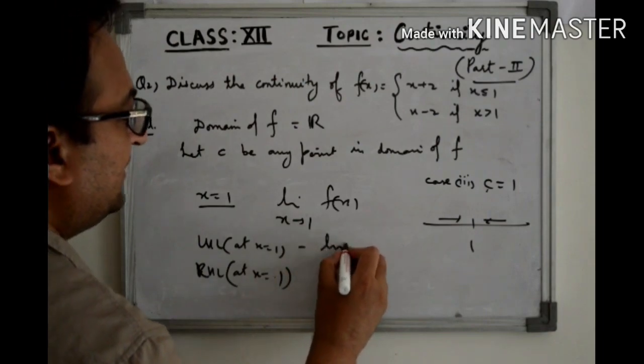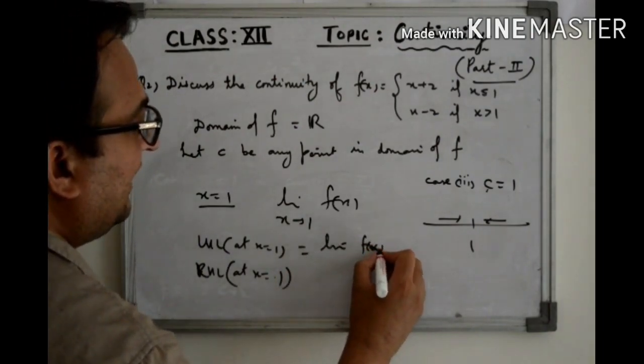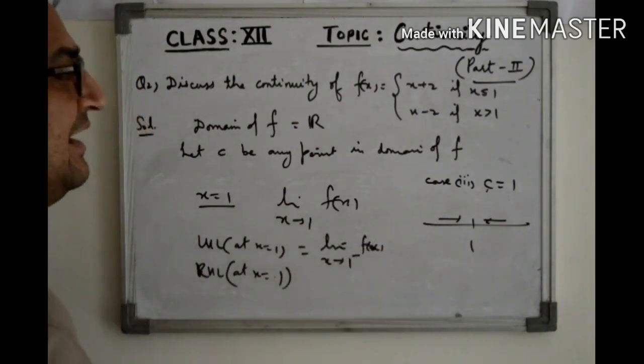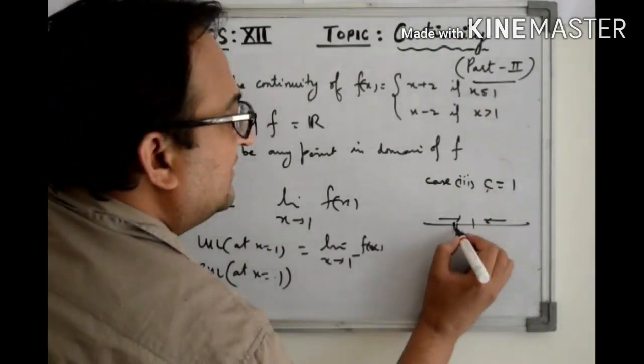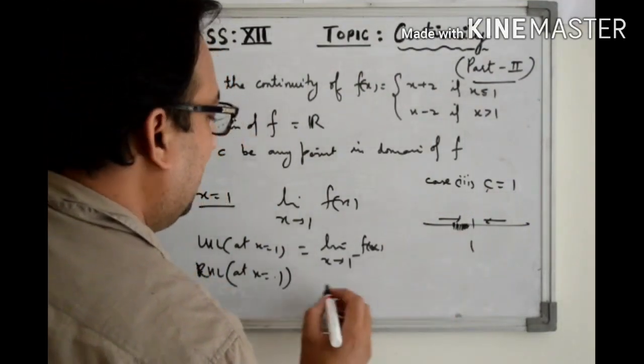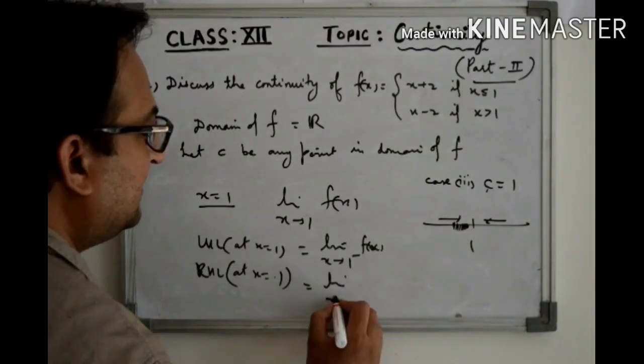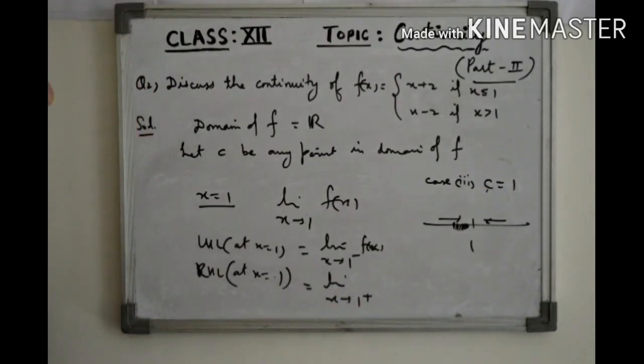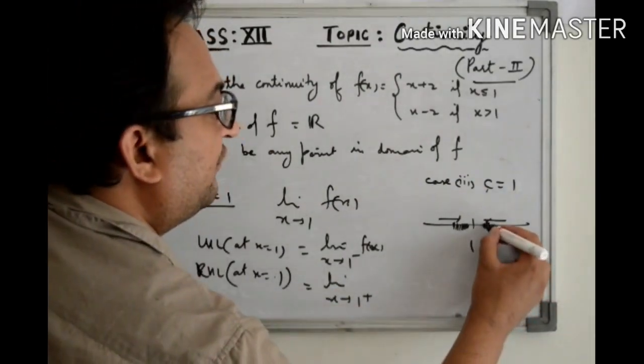Left hand limit at 1 means the limit of the function as x approaches 1 from the negative side. It means x is approaching 1 from this side, right? And right hand limit means x is approaching 1 from the positive side. It means we are approaching 1 from this side.